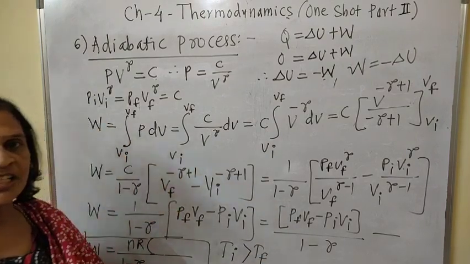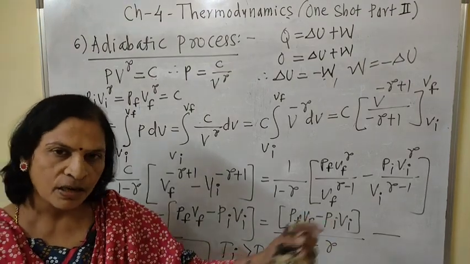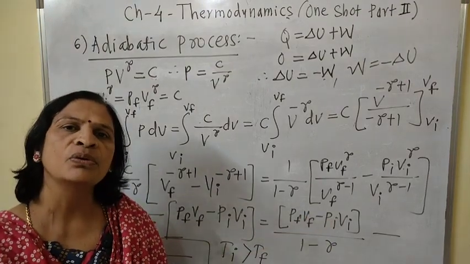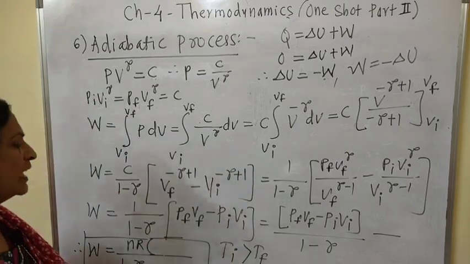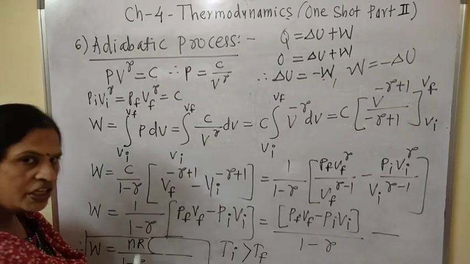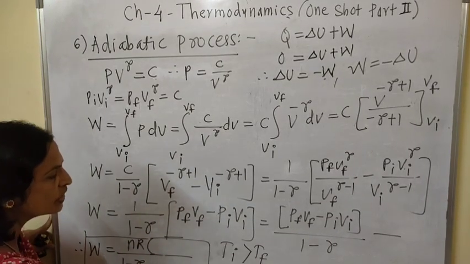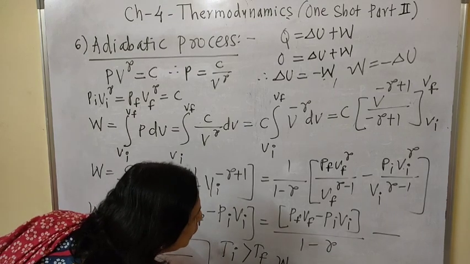When expansion is there, temperature goes on decreasing, and when compression is there, temperature goes on increasing. Therefore when expansion is there, Ti is the initial temperature, and that is always greater than the final temperature, and work done is positive.